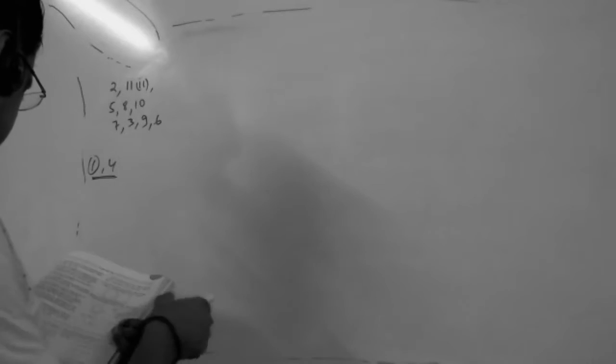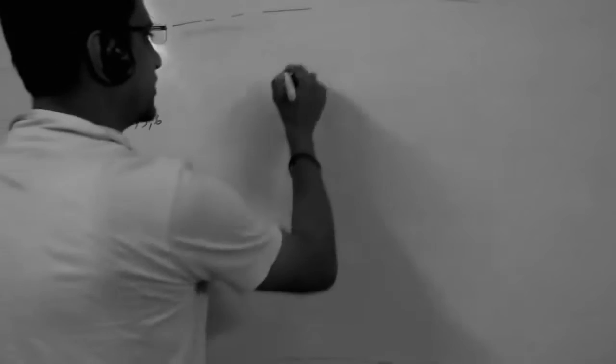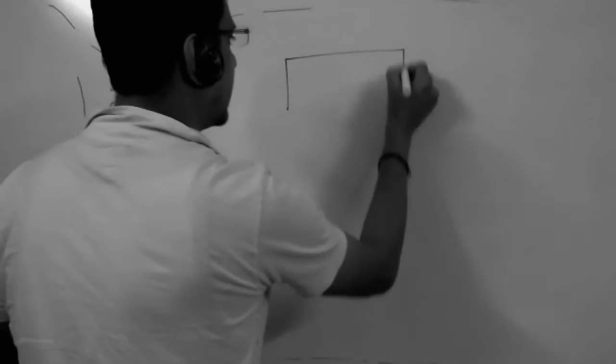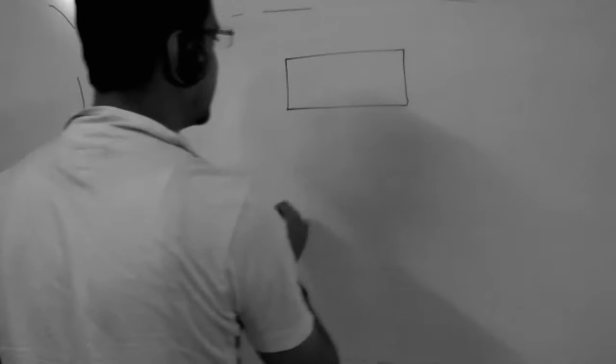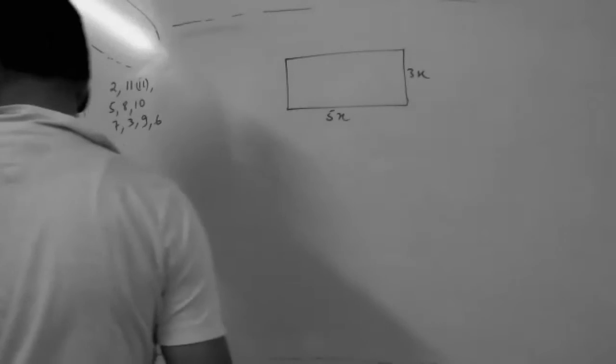So the second question is, the length and the breadth of a rectangular field are in the ratio of 5:3. So we can write it as 5x and 3x.